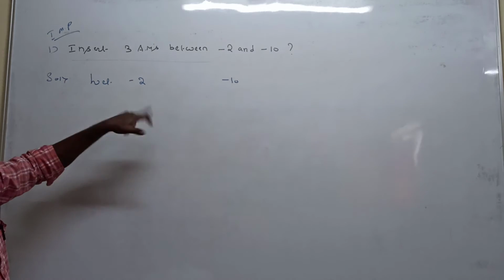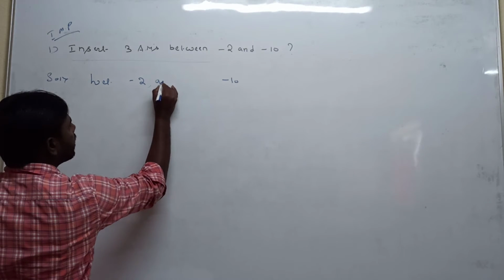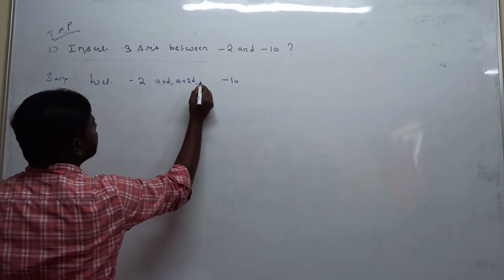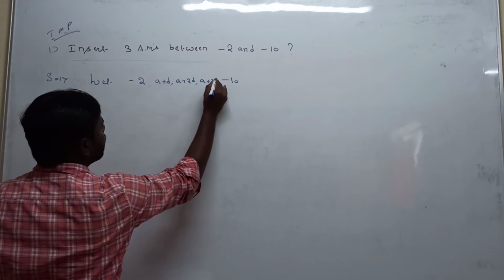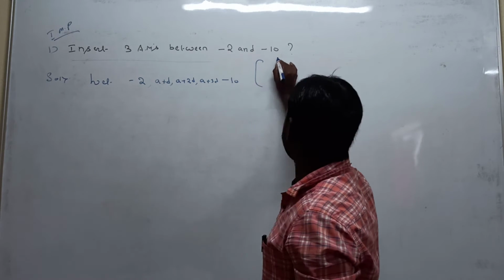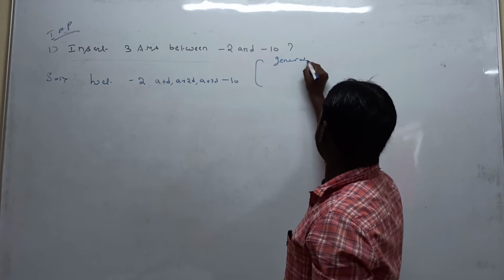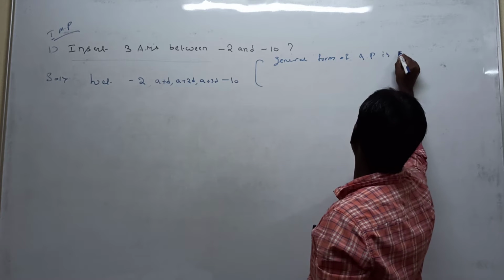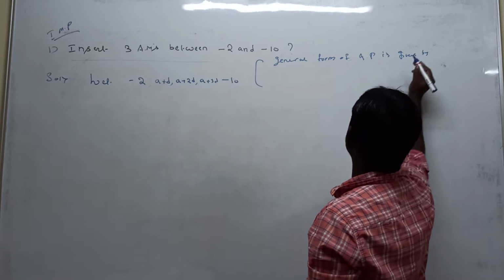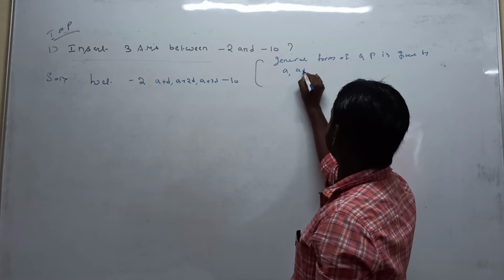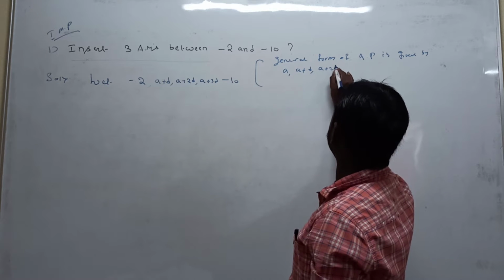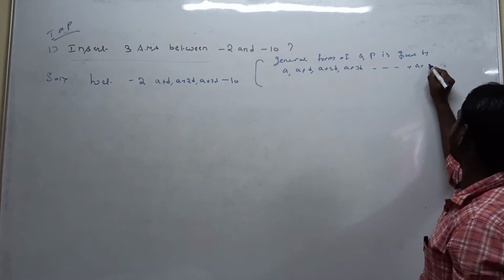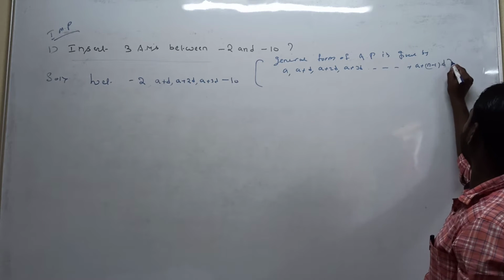This is the first term. Second term, what is the second term? A plus d. Third term is a plus 2d. Fourth term is a plus 3d. Because the general form of an arithmetic progression is given by: first term is a, second term is a plus d, third term is a plus 2d, fourth term is a plus 3d, or a plus n minus 1 into d.